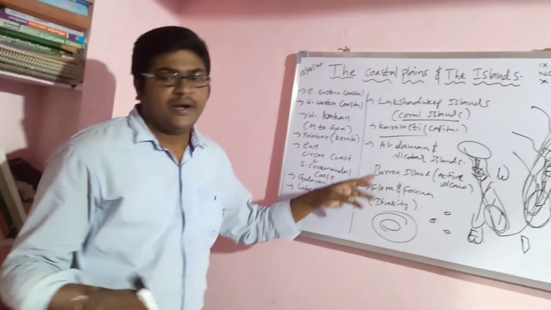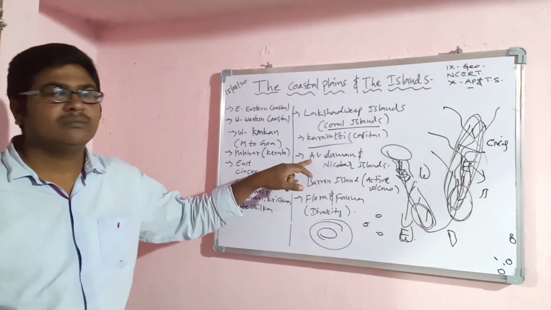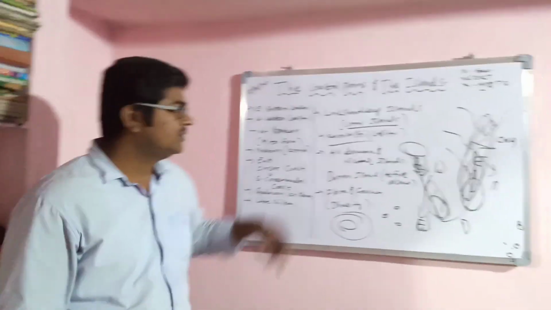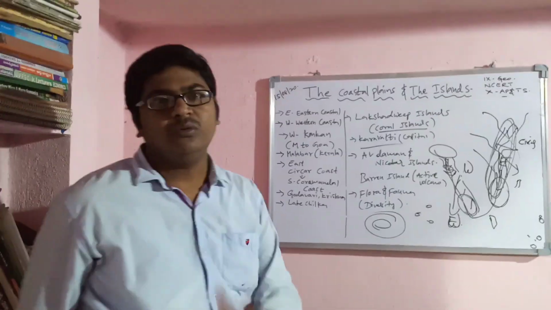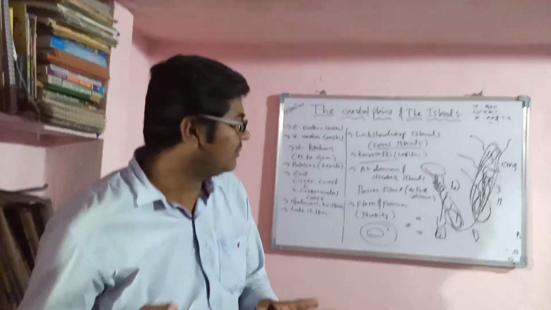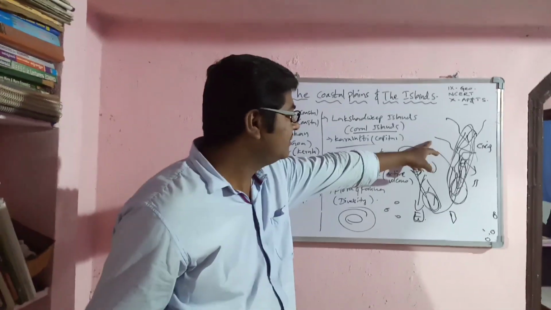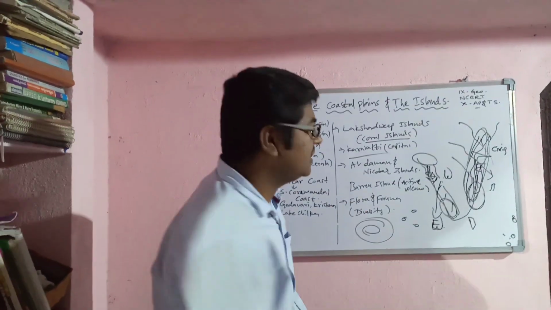And the Andaman and Nicobar Islands, two groups. Andaman is located to the north side and Nicobar is located to the south side.